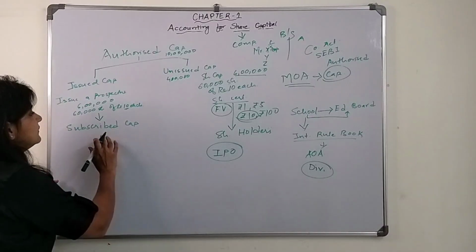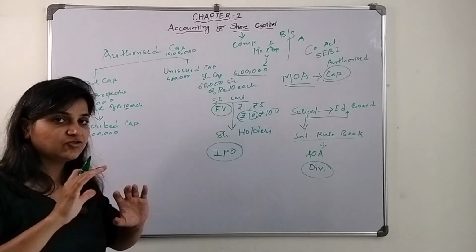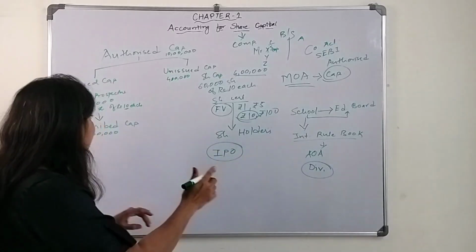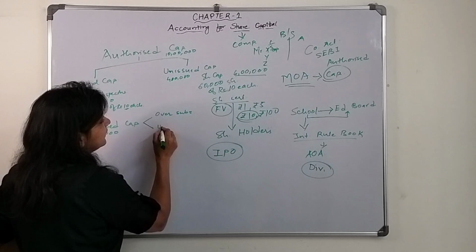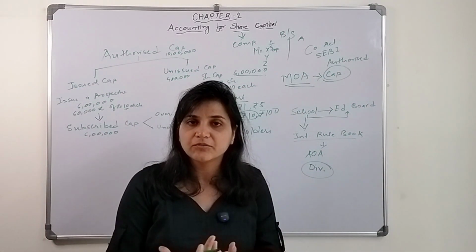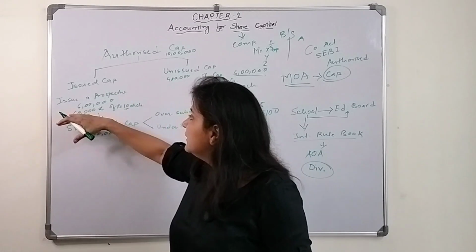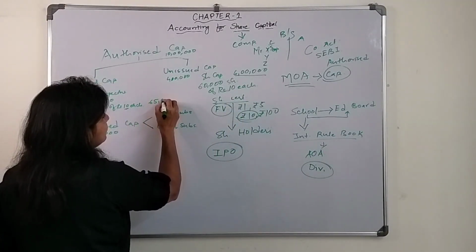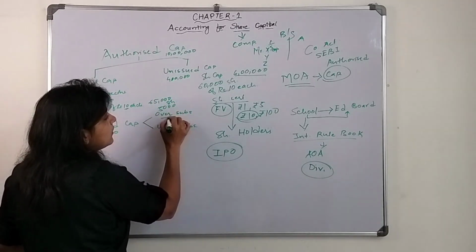Now let's say subscribed capital could be 6 lakh. They asked for this many shares, people subscribed for it, and 6 lakh is the subscribed capital. But there could be oversubscription and there could be undersubscription. What do we mean by oversubscription? It means people have asked for more shares of that company than offered. They asked for 60,000 shares of rupees 10 each, but there are 65,000 people who want 65,000 shares. So these 5,000 shares are known as oversubscribed.